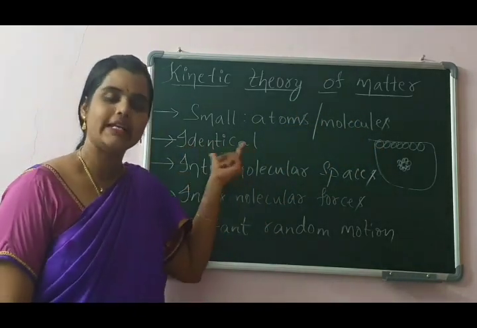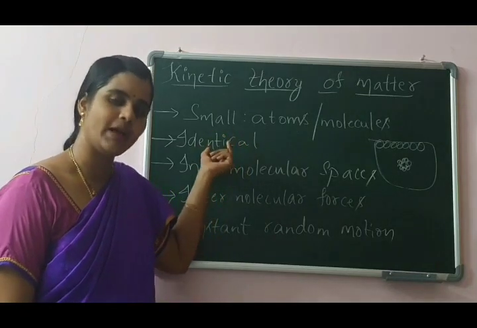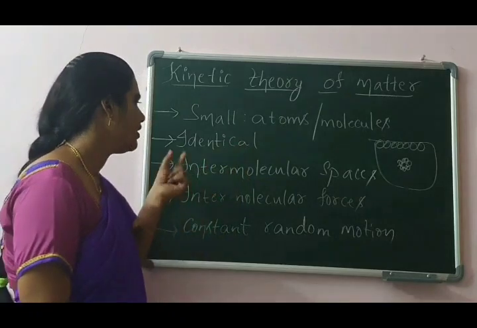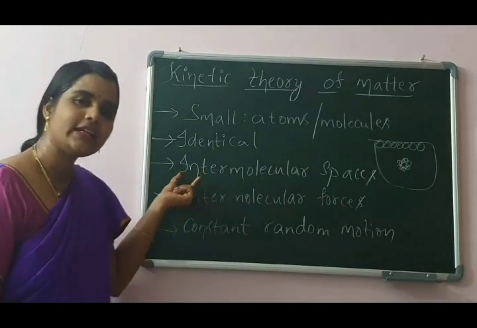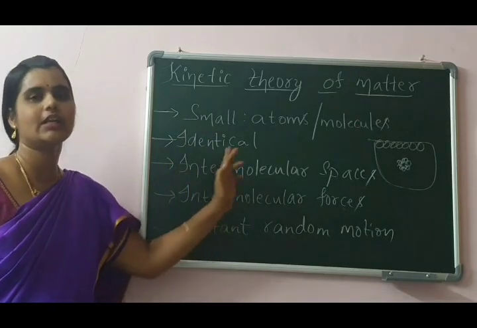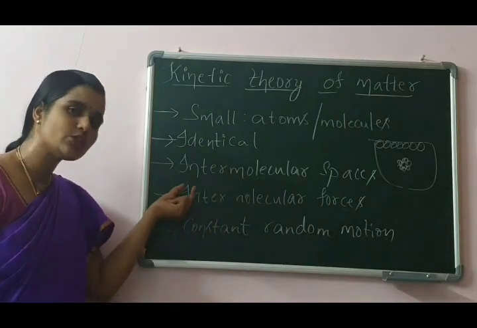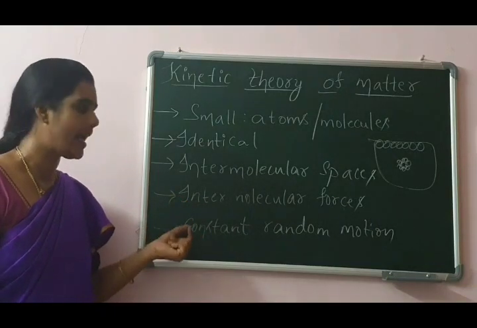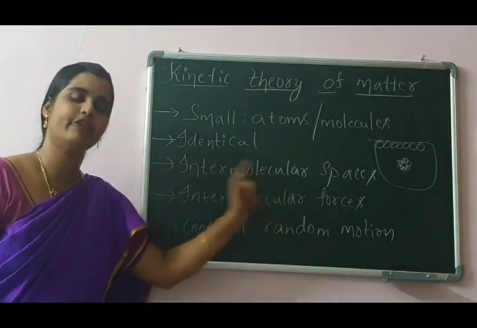All the particles of the same kind of matter will be identical, with similar properties. The particles of matter will have some intermolecular spaces. The particles of matter will have some forces of attraction, which are known as intermolecular forces.